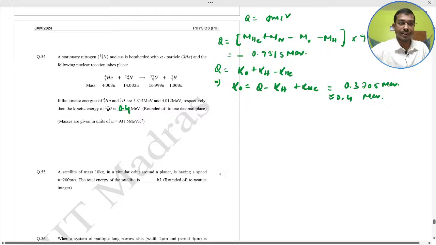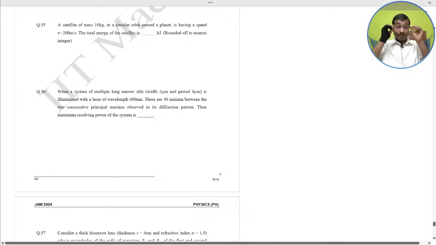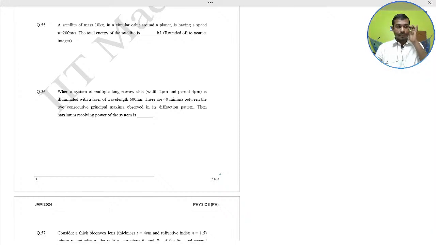Okay, next question. A satellite of mass 10 kg in a circular orbit around a planet is having a speed of 200 meter per second. The total energy of the satellite in kilojoule is what? Quickly solve this and give me the answer.